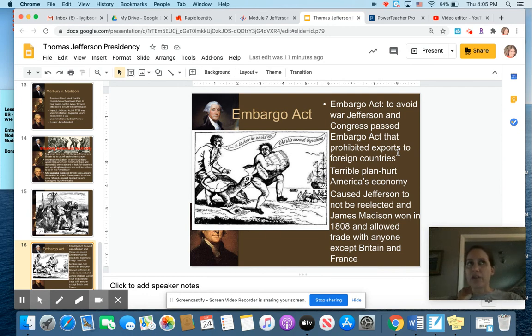So even though Thomas Jefferson had 2 terms and he really should not have had another term, James Madison still won in 1808. And he allowed trade with anyone to try to stimulate the economy back up.